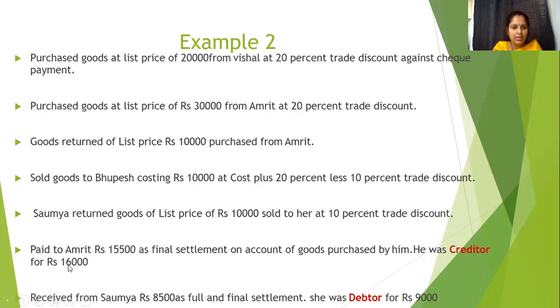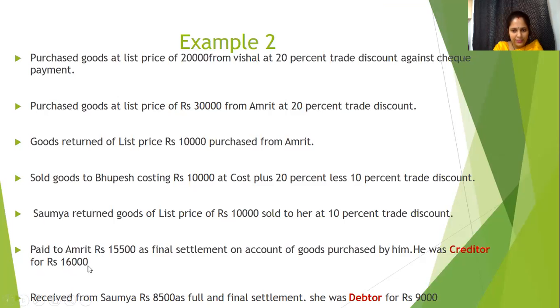It is mentioned in the question that we are only able to pay 15,500. It means 500 rupees is yet to be paid, and then it is written, it is a final settlement. It means he is no longer going to receive 500 rupees. So we will be only paying 15,500 against 16,000, which we need to pay.